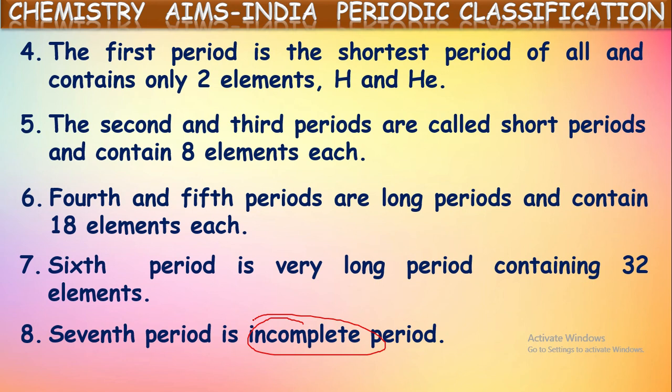Now we can say the first period is the shortest, the second and third periods are short periods, the fourth and fifth periods are long periods, and the sixth and seventh periods are longest periods. Got it?